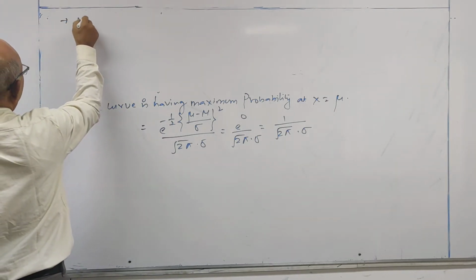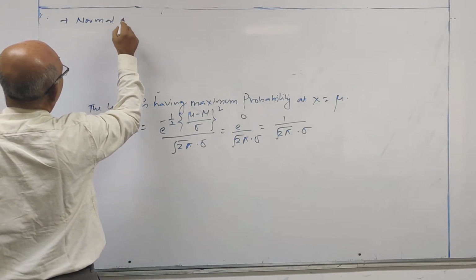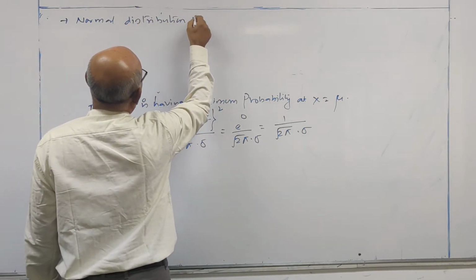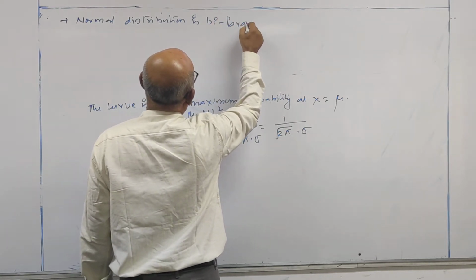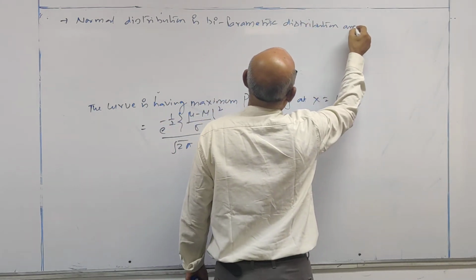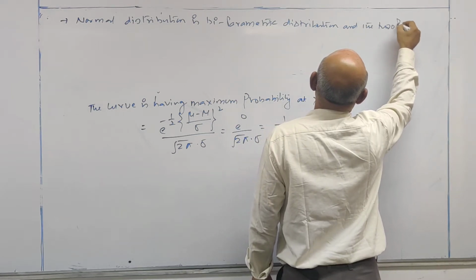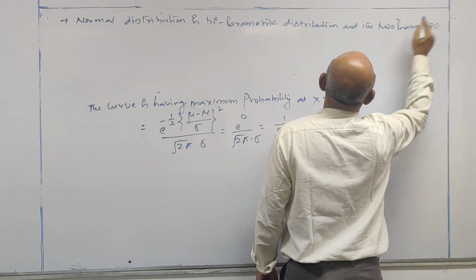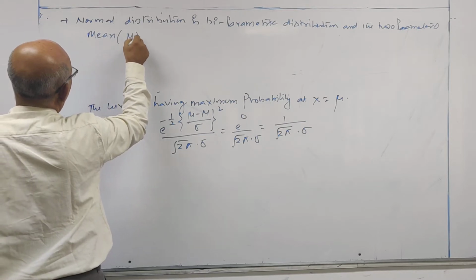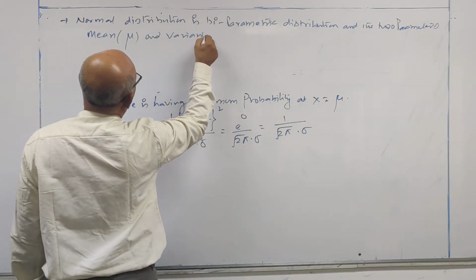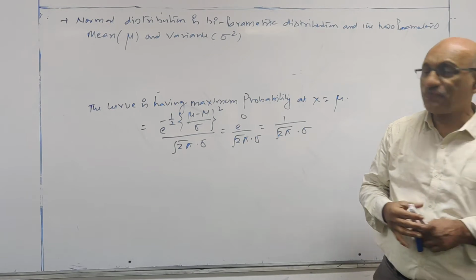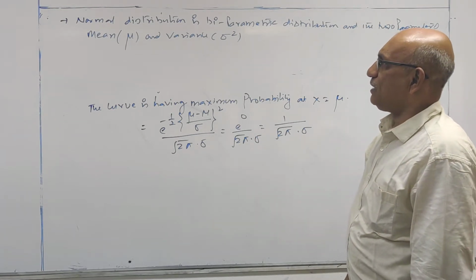Next point. Normal distribution is a biparametric distribution, and the two parameters are mean and variance.